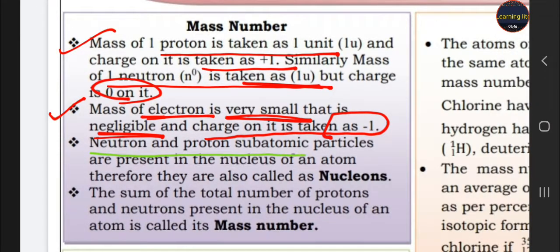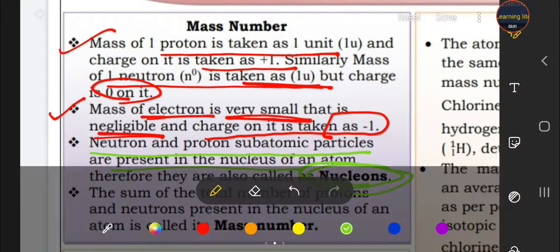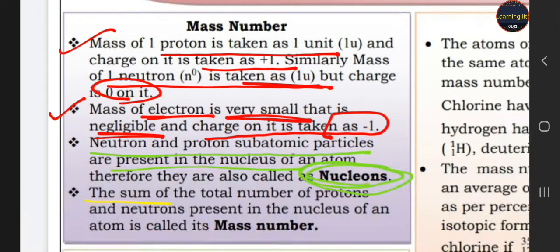Neutron and proton both are present in the nucleus, so they are called nucleons. Okay, what are nucleons? Neutrons and protons are nucleons, and why are they called so? Because they are present in the nucleus. Next one, what is mass number? The sum of the total number of protons and neutrons in the nucleus. So student, when we do the sum of the protons and the neutrons, then it is known as mass number.